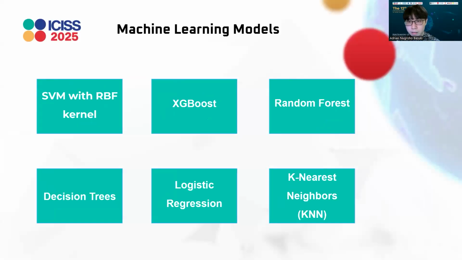So here are the 6 machine learning models that we used. It produced the best results. First, we have SVM using the RBF kernel. Next, we have XGBoost, random forest, decision trees, logistic regression, and k-nearest neighbors, or KNN.